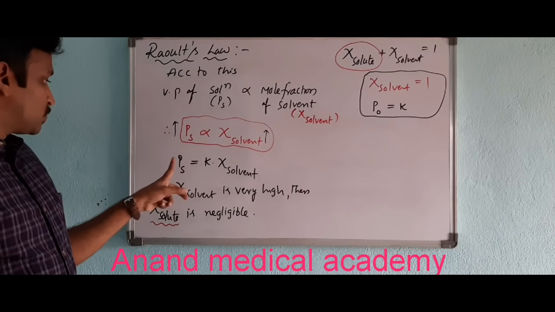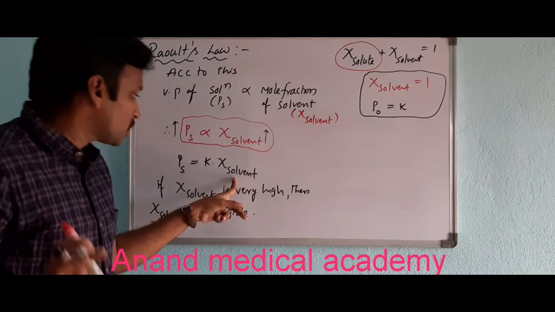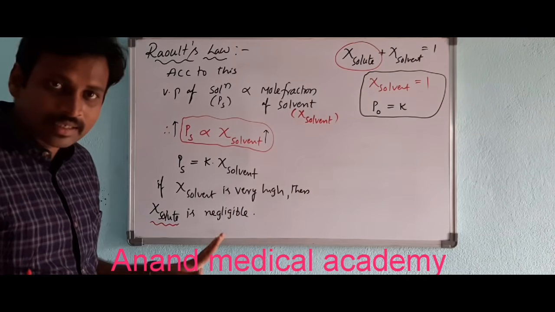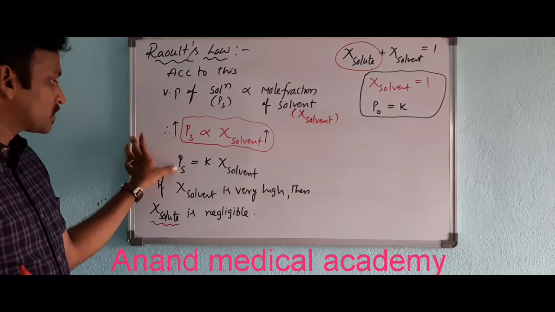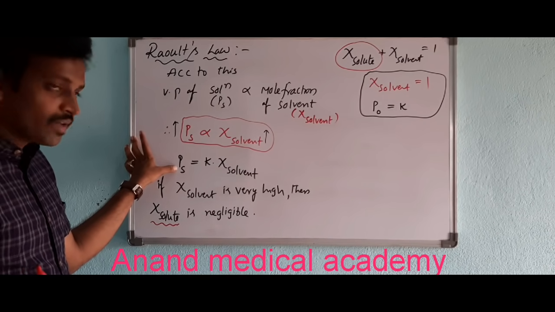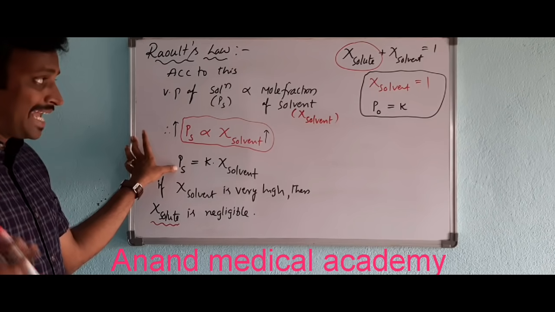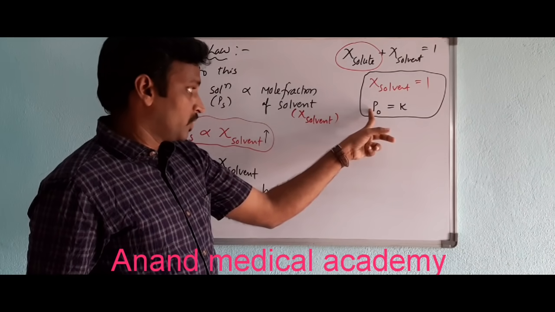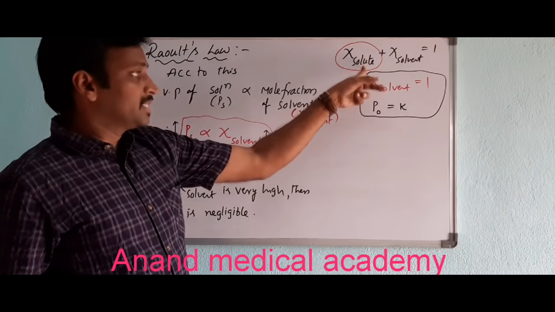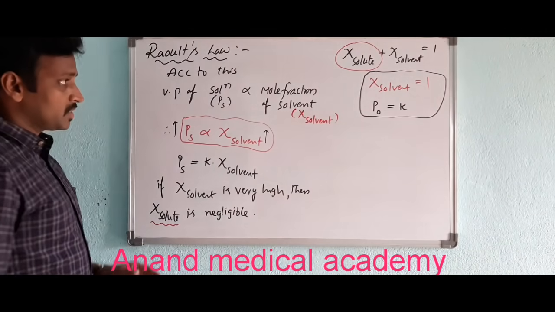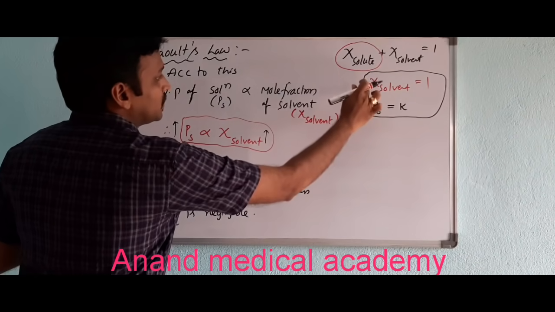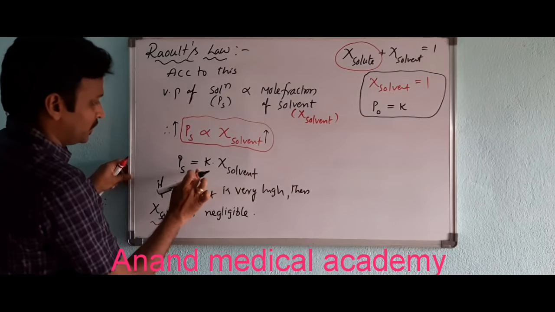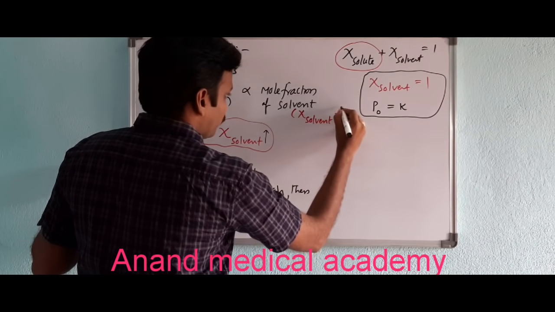So K is equal to P naught if the mole fraction of solvent is 1. Yes, correct. This vapor pressure of solution can be the vapor pressure of pure solvent because solute is negligible. So substitute these two values here.